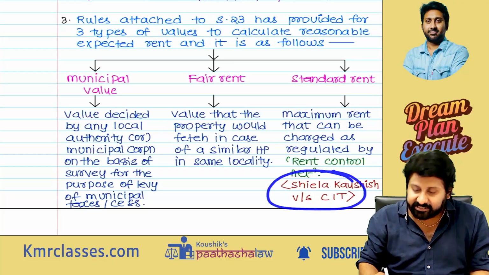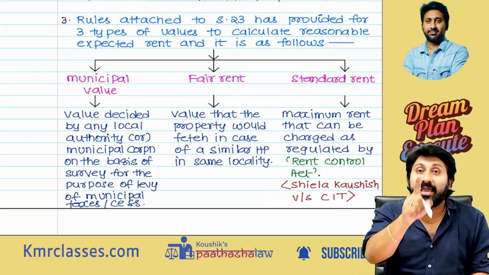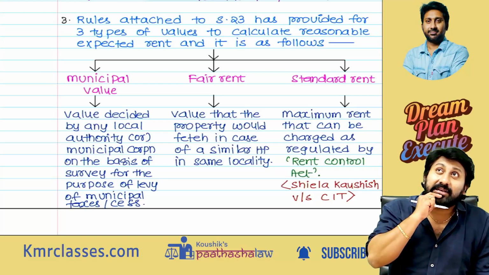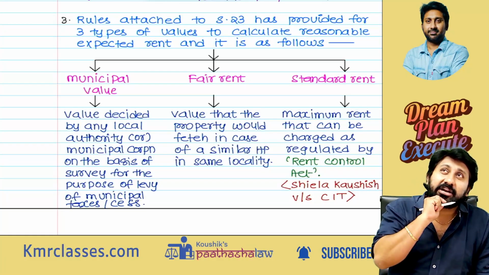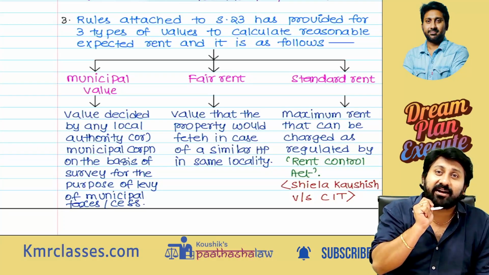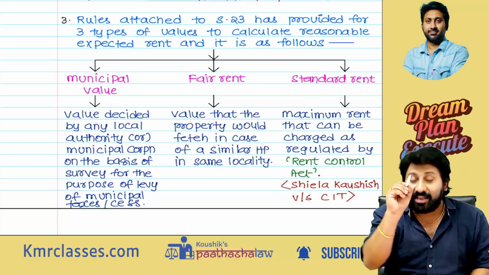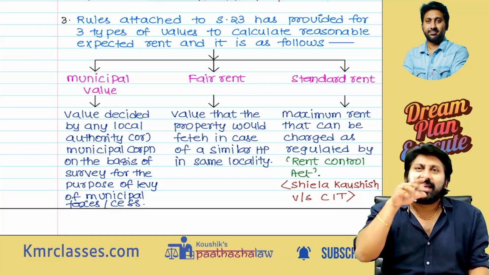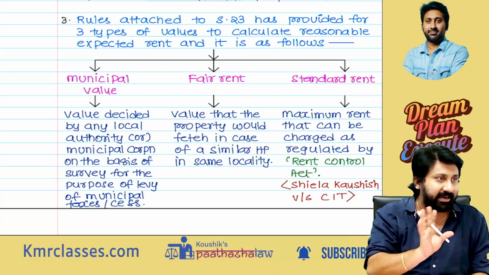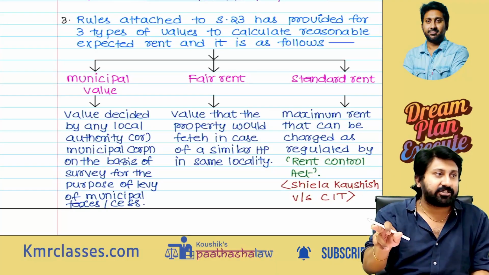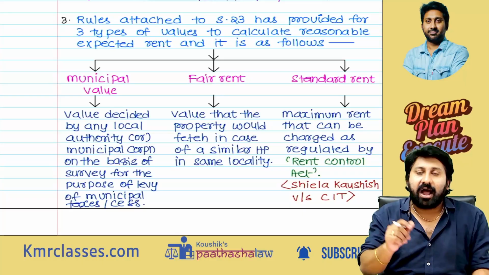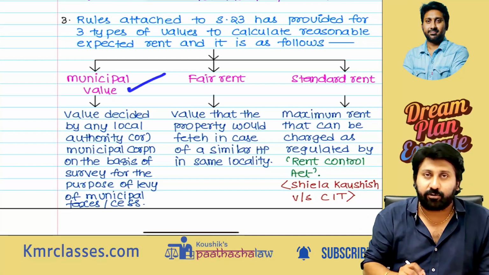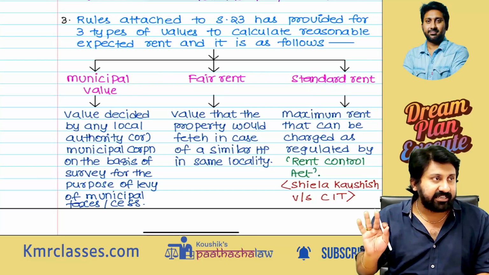In that case law, standard rent is there. That's why when you see the Bare Act, you might not have got this question any time before. Why is it that nowhere in Bare Act, in section 23, do I find the word standard rent? But faculties are always telling you to compare this, whichever is lower. Nowhere is it written, and it will not be written. Do you know why? It's a case law actually. It happened in the Supreme Court, and after that everyone has traditionally followed the same pattern. Start again: municipal value, fair rent, standard rent. Three rents will be given.